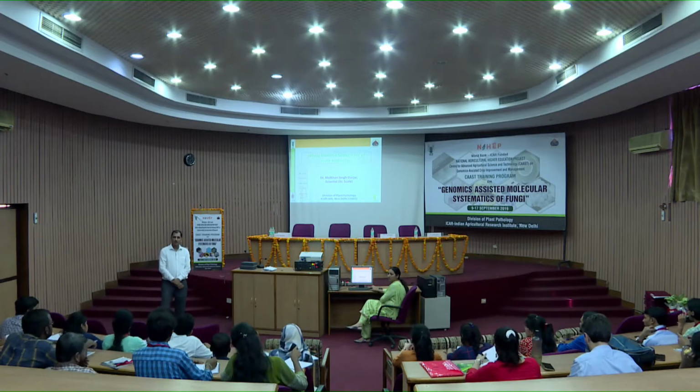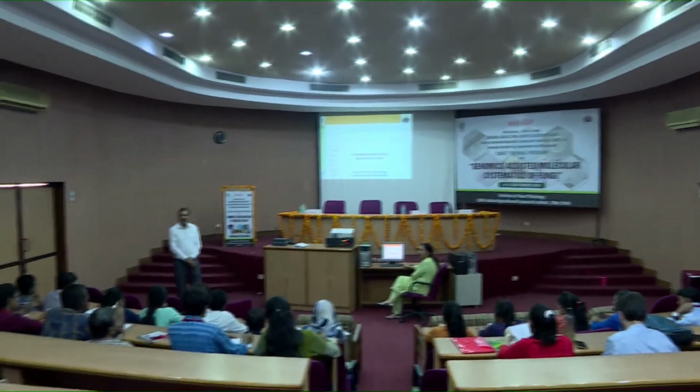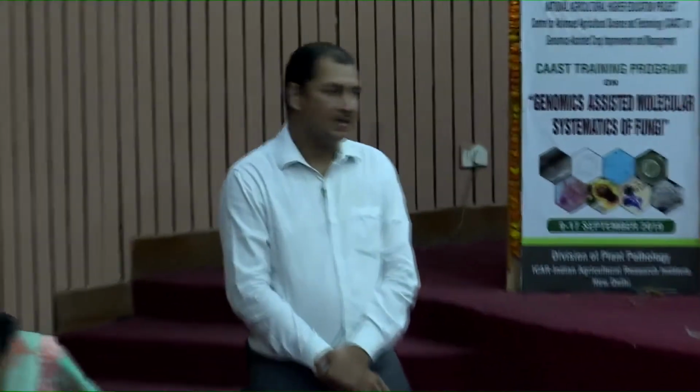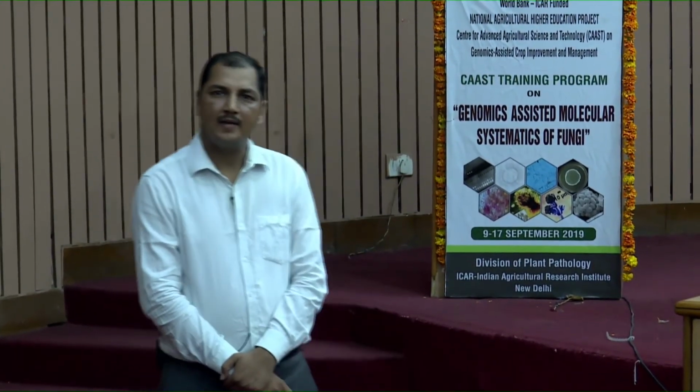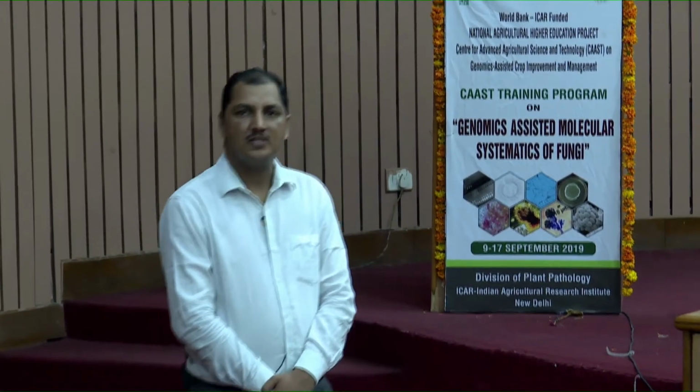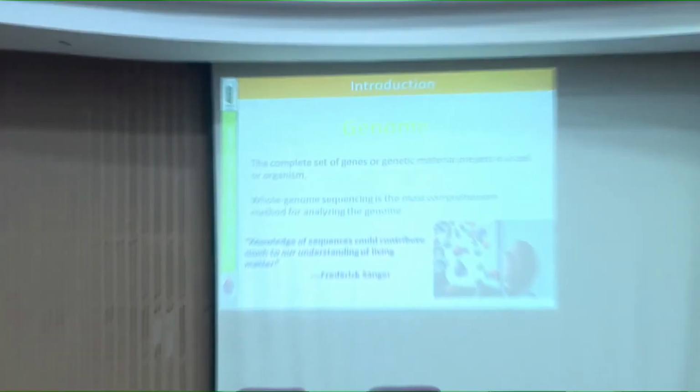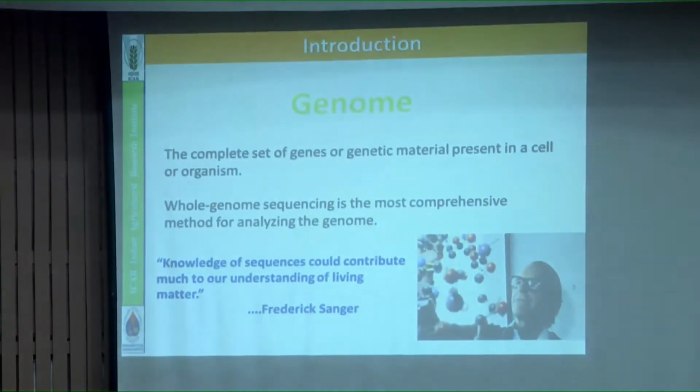And what are the strategies used for whole genome sequencing, and what are the applications of whole genome sequencing? So what is a genome? Genome is the complete genetic material present in the cell. It is called a genome, and it will be different for haploid and diploid organisms.